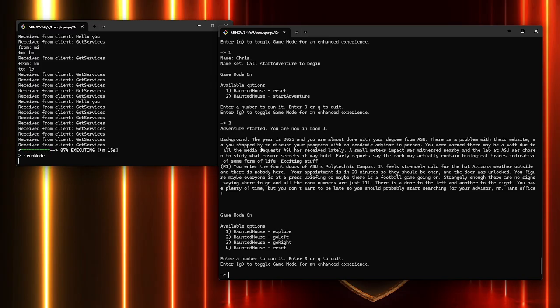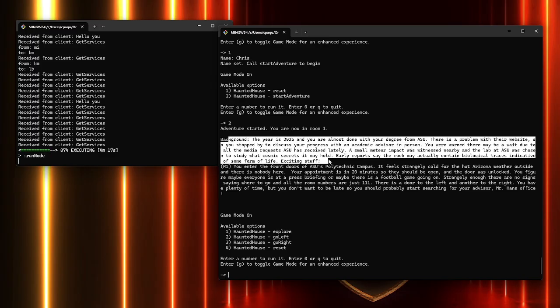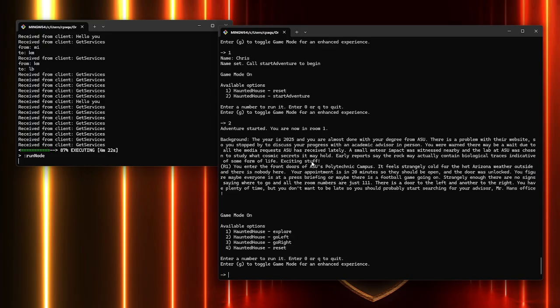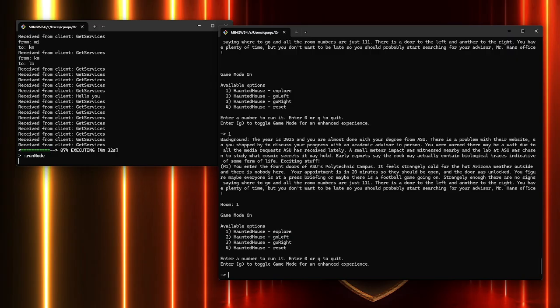Now we're in room 1. We have a little background story to what's going on. And then now we're going to explore the ASU Polytechnic campus. Excuse me. I've never actually been to the ASU Polytechnic campus, so if I am uncannily accurate, it's just purely a coincidence. Explore will just repeat the string,